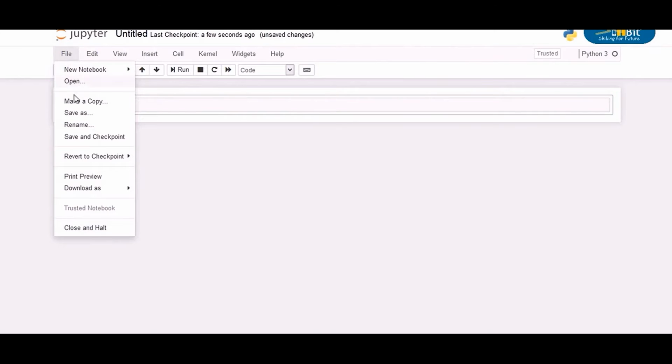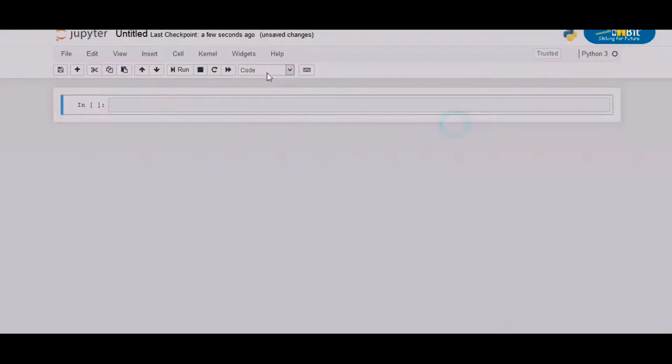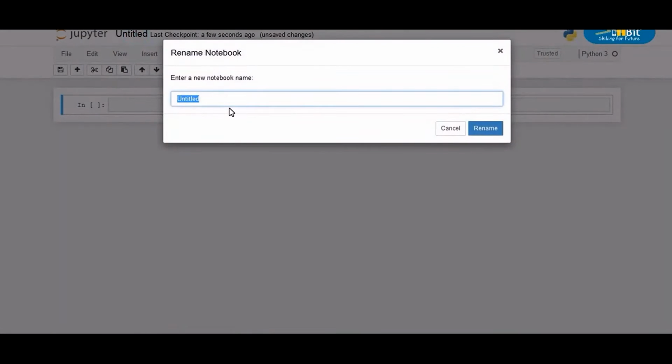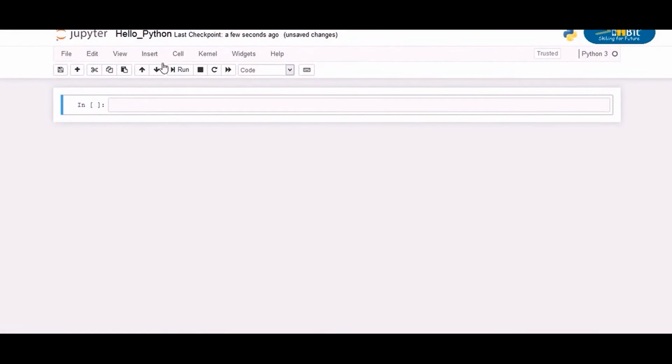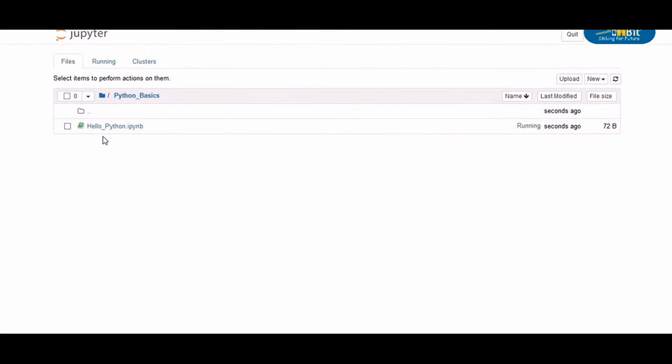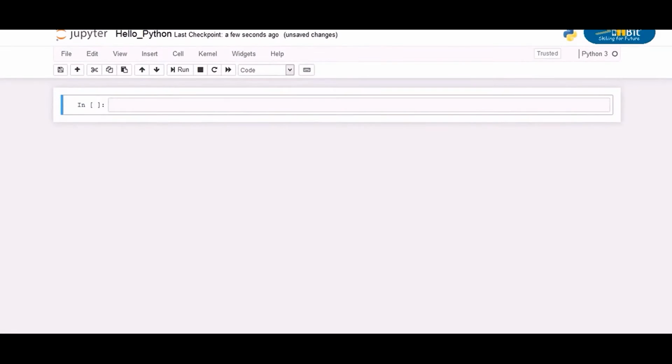So you can either go to the file drop down and click on rename, or you can just click here on untitled and then rename it. I'm going to rename this file as hello_python. Now the file has been successfully renamed. If you go back to your previous tab, you will see that a new file with the given name and .ipynb format is there. Okay, so let's go back to our hello_python notebook.